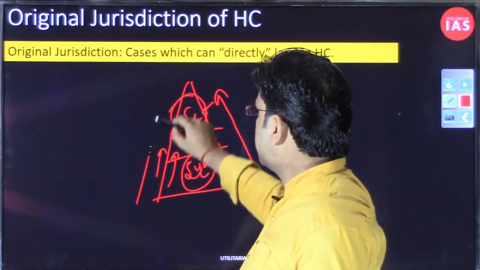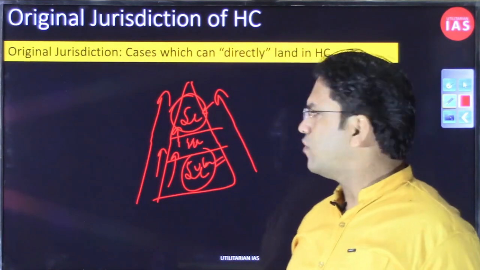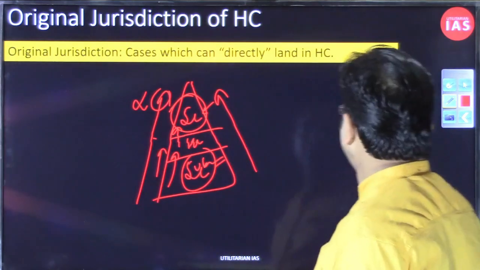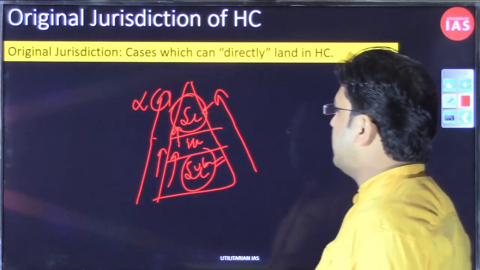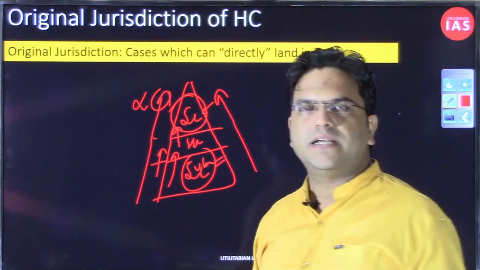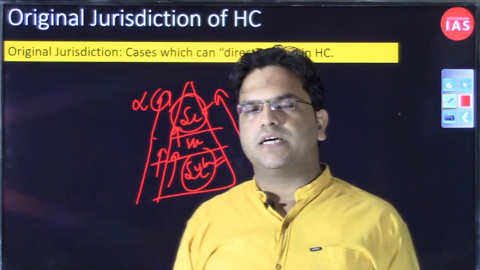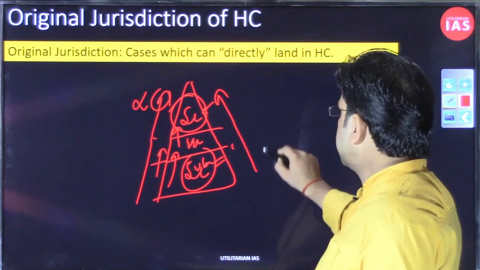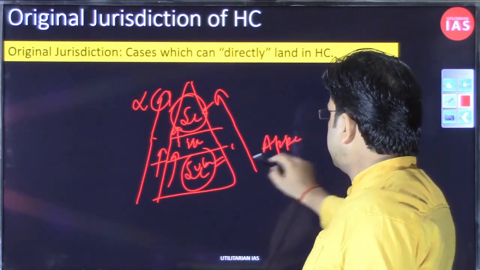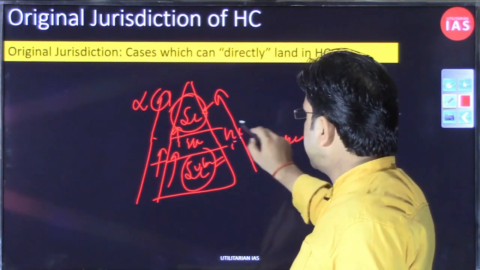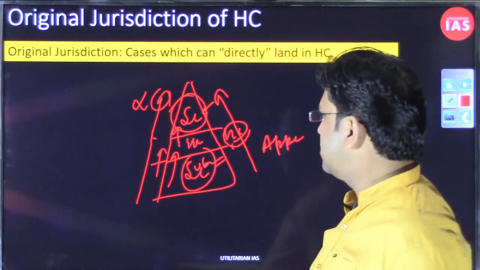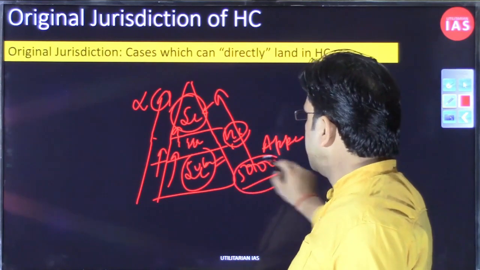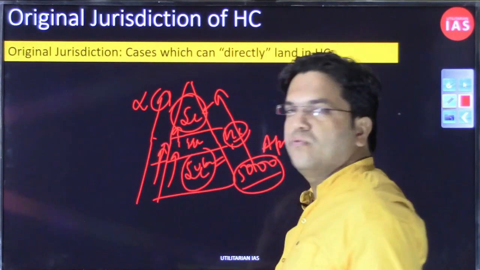If everybody is allowed to move from the High Court to the Supreme Court, the Supreme Court is going to be choked. So to stop this, we have defined some qualifying criteria over each case. We will discuss that when we discuss the appellate jurisdiction of the High Court as well. If you have filed a civil suit and it is not exceeding the value of this much, you cannot move from the subordinate court to the High Court.